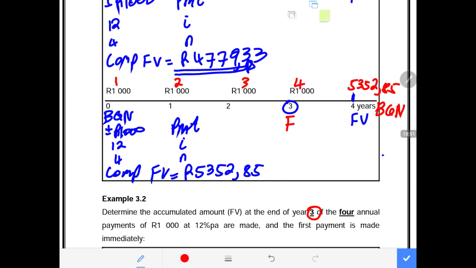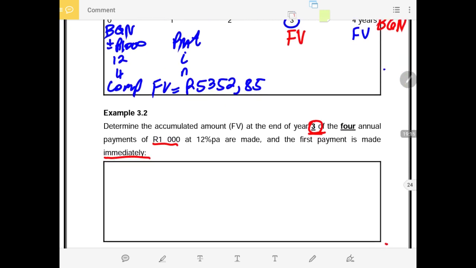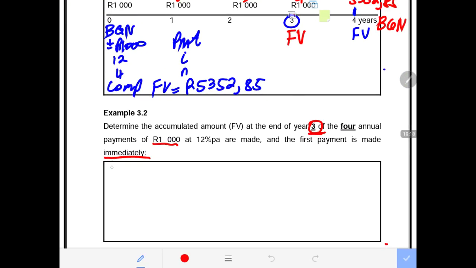So now our N will still remain 4, but we must not put the BGN button into account. Why? Because we are calculating the future value at the end of year 3, not at the end of the term. Of the 4 annual payments of 1,000 at 12% per annum, the first payment is made immediately. When the payment is made immediately, that means at the beginning. So now we are doing the same. This is exactly the same as previously. We're now going to say plus minus 1,000. This is PMT. Our interest is 12%. N is 4. N does not change.